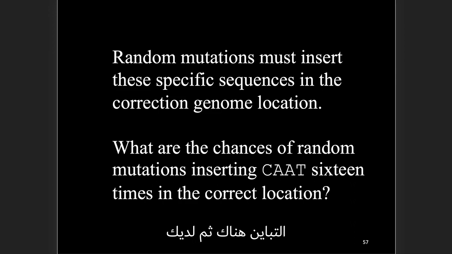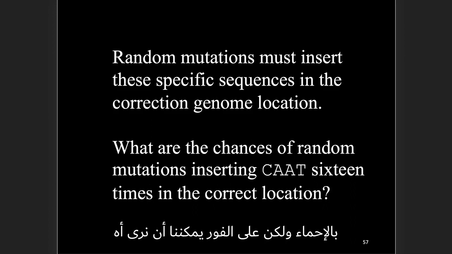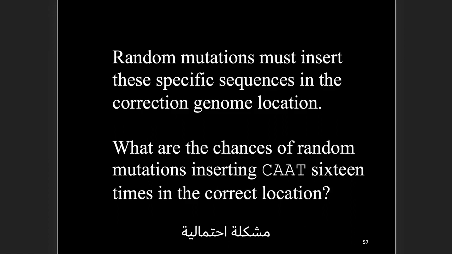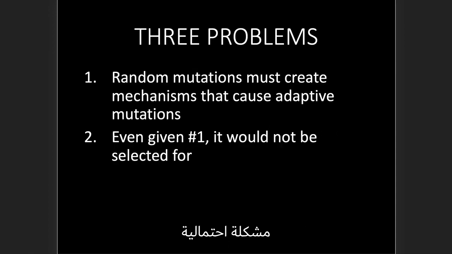Not a whole lot of variability there. And then you have a specific sequence that has to happen. For example, what are the chances of random mutations inserting CAAT 16 times in the correct location? Now, what we're going to see in a minute, there's more to the story than this. We're just warming up. But right away, we can see a probability problem here.